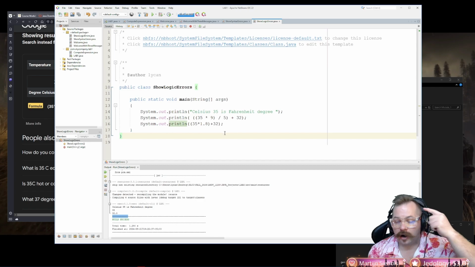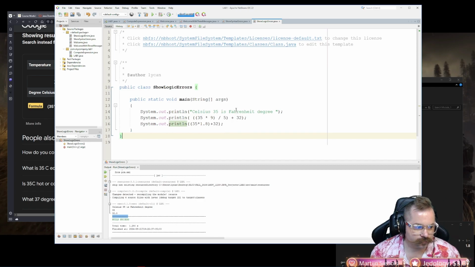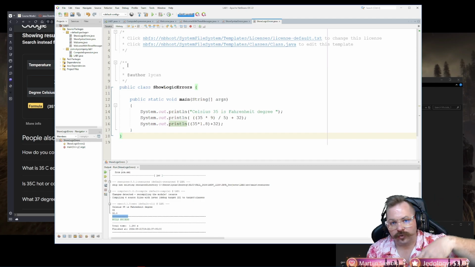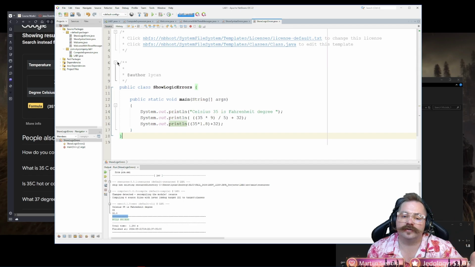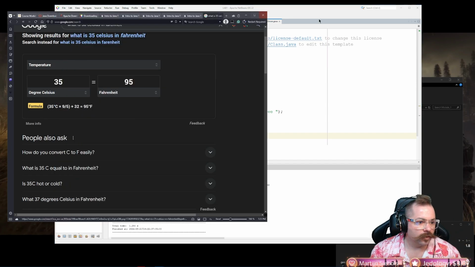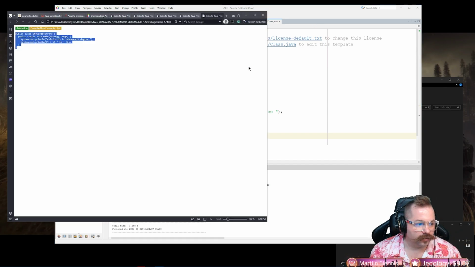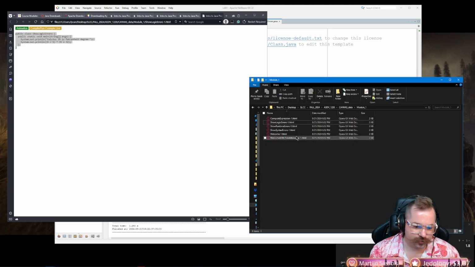But either way, the point is that our math logic was wrong, and that's why we got an error message. Or technically we didn't get an error message, we just had the output was wrong. So NetBeans was fine running the code the way it was, but it didn't give us the right answer. Okay? That is logical error. Okay, and our last one is going to be show runtime errors.